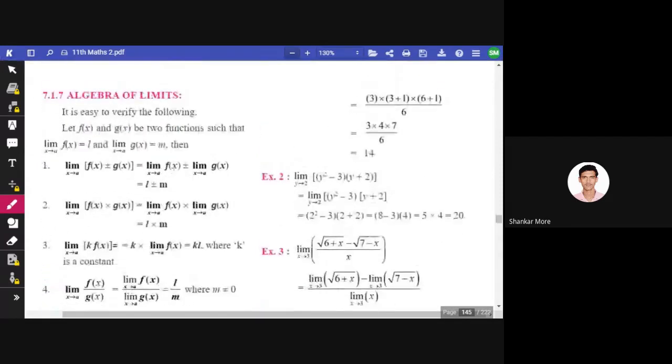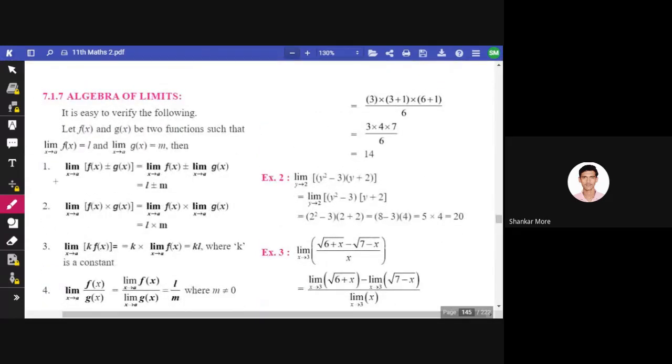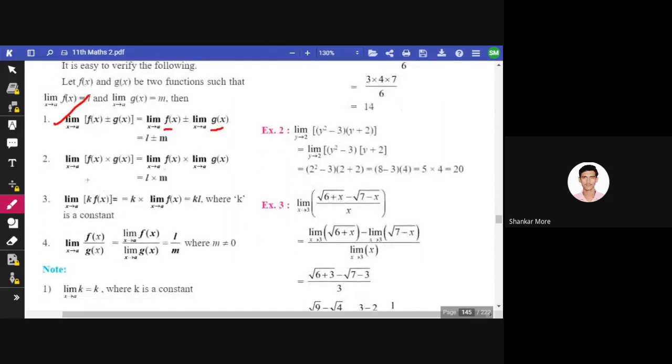Okay, so see, algebra of limits. First of all, it is addition. Limit x tends to a of f of x plus or minus g of x. So we can split the limit like any other constant. Okay, so we will apply limit x tends to a to f of x as well as to g of x. Similar for multiplication, we can separate the multiplication. Limit x tends to a of f of x multiplied with limit x tends to a of g of x.